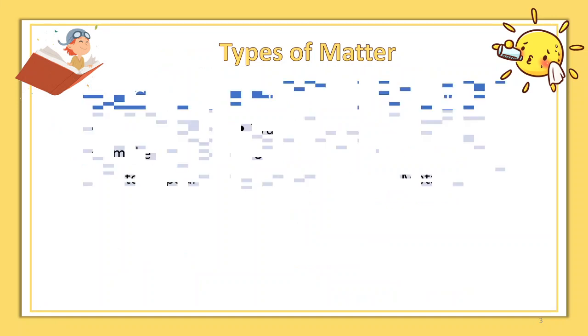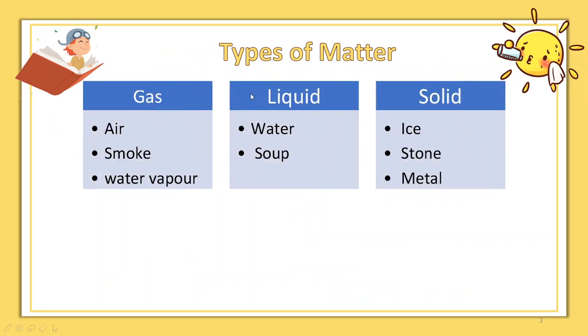Types of matters: we have gas, liquid, solid. What are the gas? You should know what is called air, smoke, and water vapor. Those are gas. Okay, liquid. Anything is what? Water, soup, soft drink. Then how about solid? It's like ice, stones, metals.